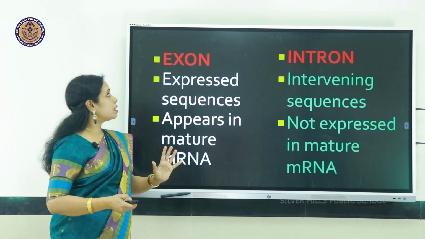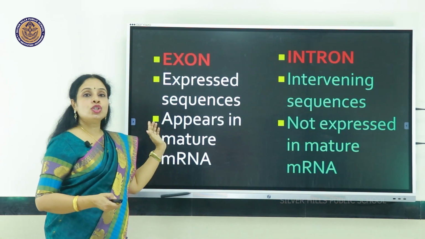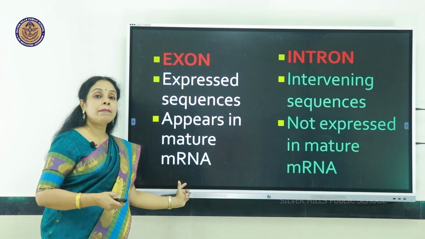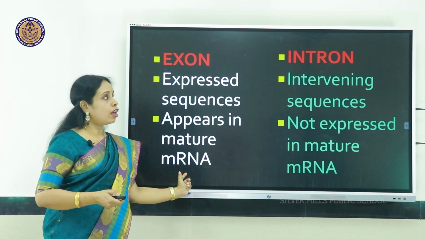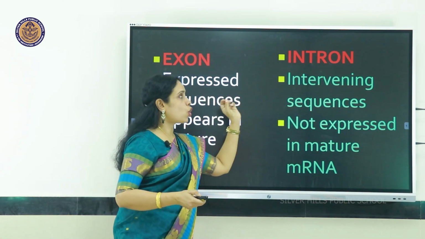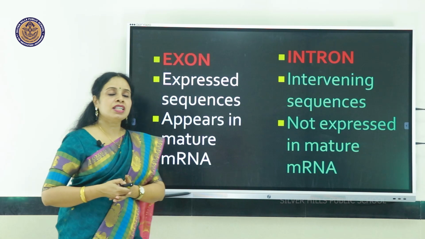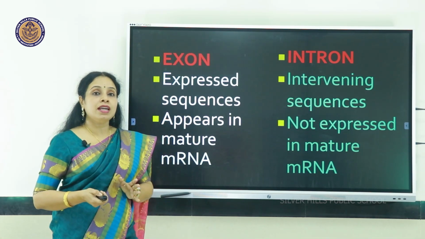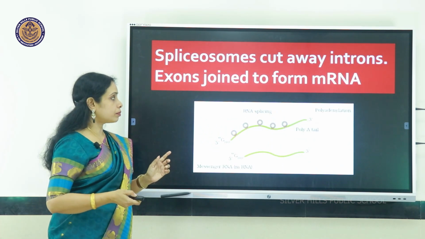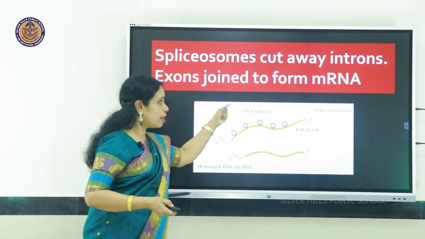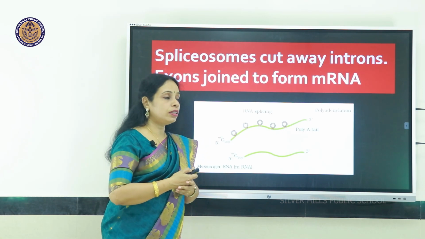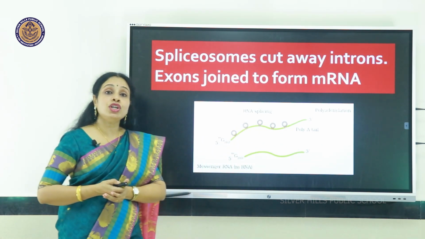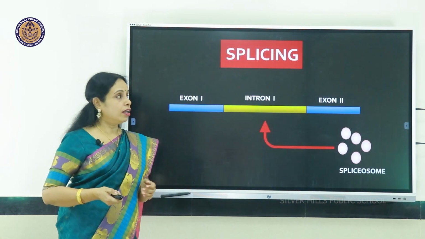Then only the exons, the expressed regions, appear in the mature RNA, whereas the unwanted introns, those intervening sequences, are removed. They will not appear in the mature RNA. So, here you find the introns are being removed and exons are joined together to form a meaningful messenger RNA.